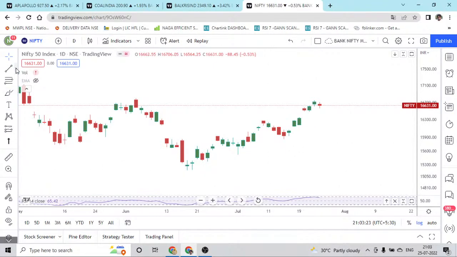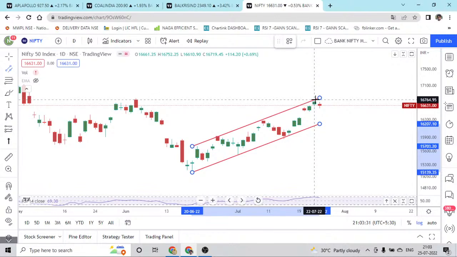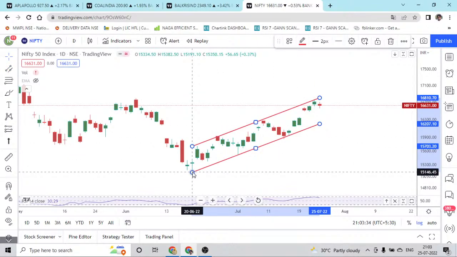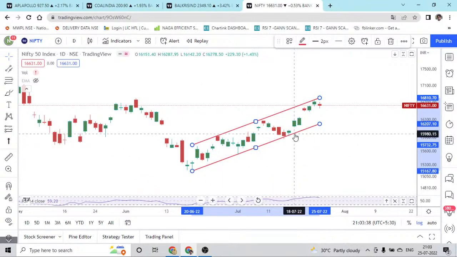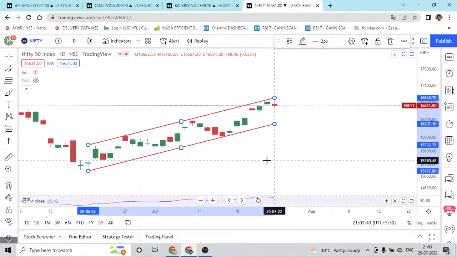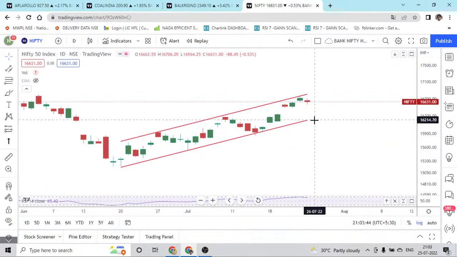The pattern here is definitely an ascending trend line. I'm connecting all the lows and highs, this is how we have to connect. First low, second low I have connected, and the market exactly respected the top. Definitely the market has to come down to make a higher low.